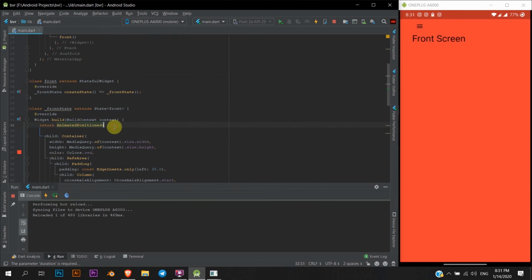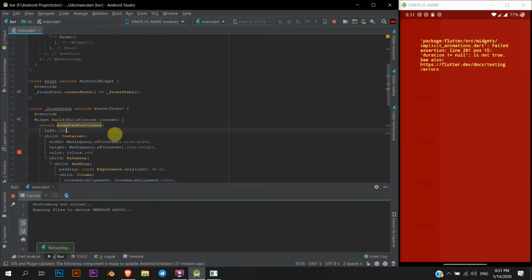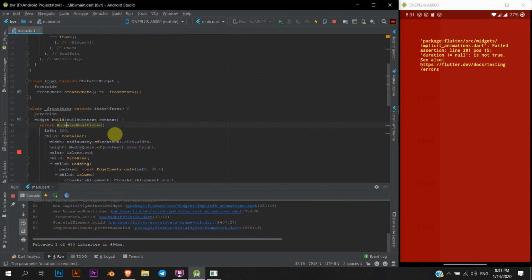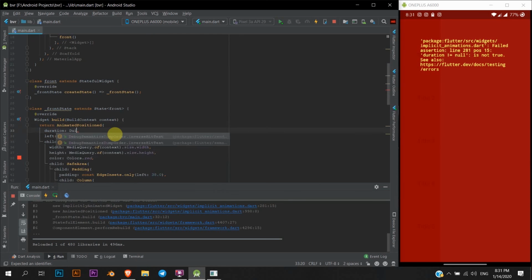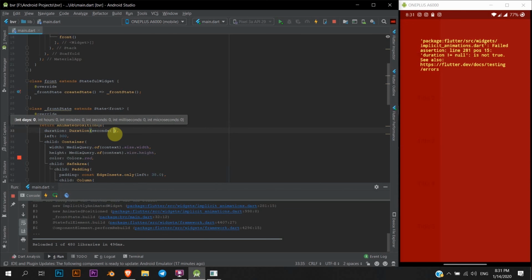I'll show you how this works. Now let's say I put left to 300 and see that. Okay, oh yeah, I need to pass in duration. Duration is compulsory. Duration I'm gonna take in seconds and put it to 3 seconds.